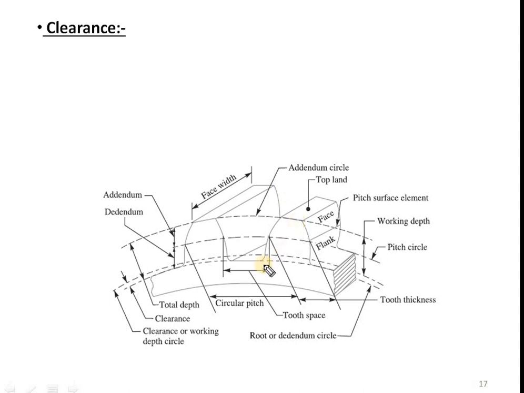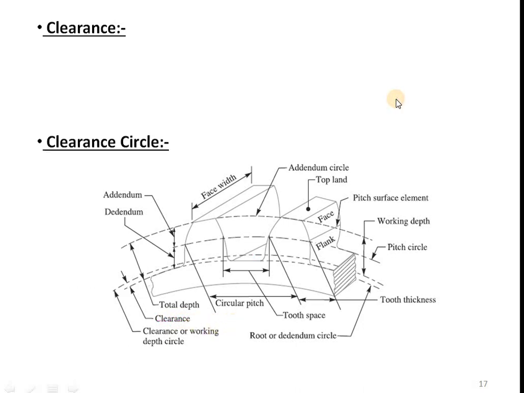So what its clearance is, the top of the one tooth. Say this is the top gear above this, right? Its top will come here, at this dotted line. And the bottom of the second gear. This is the bottom gear and its bottom line is this, right? So the radial distance between these two is nothing but the clearance.